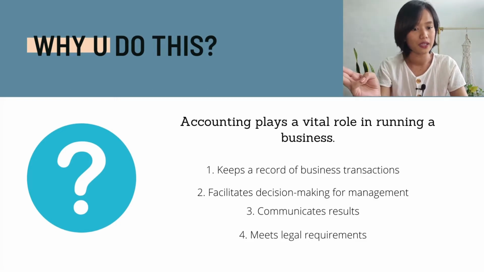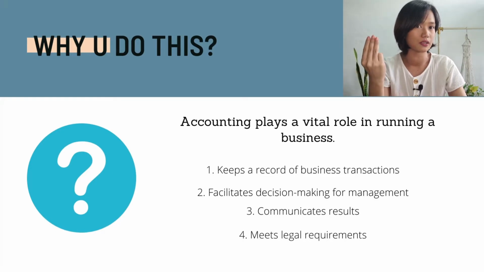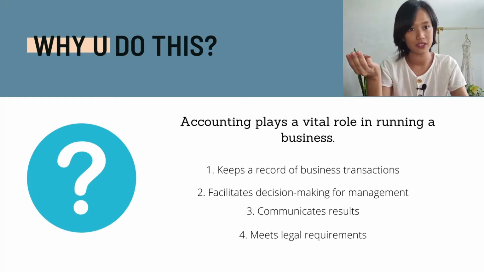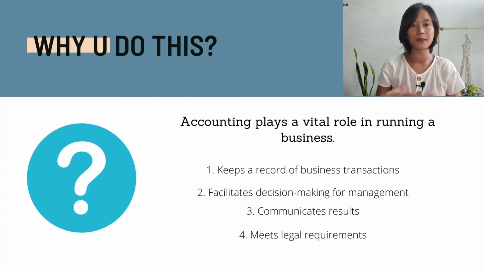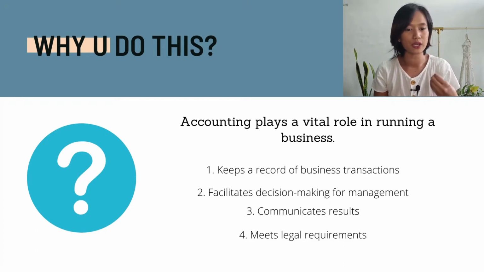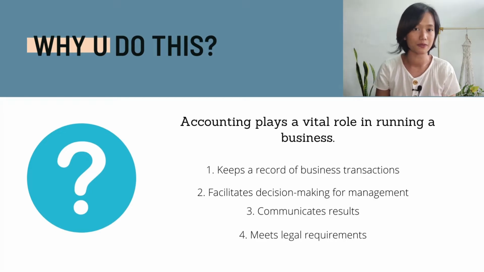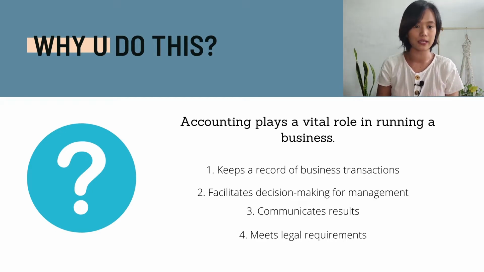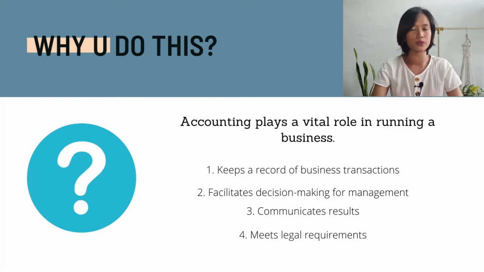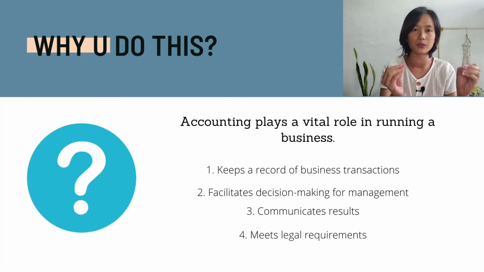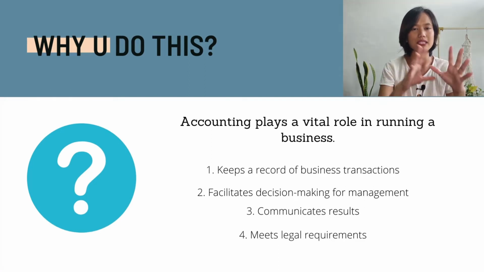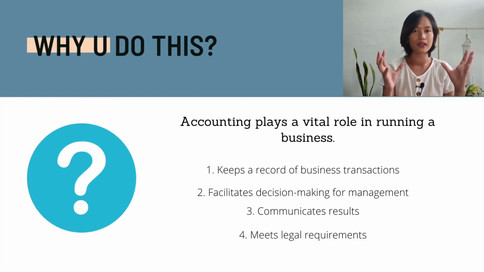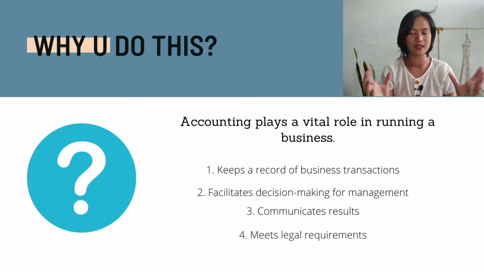Now, for number 3, it communicates results. The result of the financial transaction of the company. Now, for example, you're an entrepreneur. It's a good data to use to answer what happened in your business for the period you're looking into it. Like, for example, what happened to my business last year? Now, when we do accounting and we have financial statements, it will be much clearer, and we can see the data of how our business did for the last month.